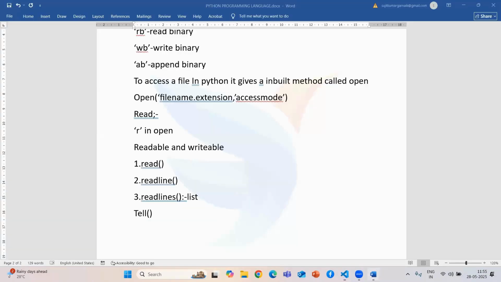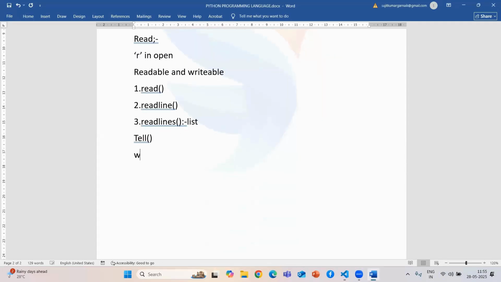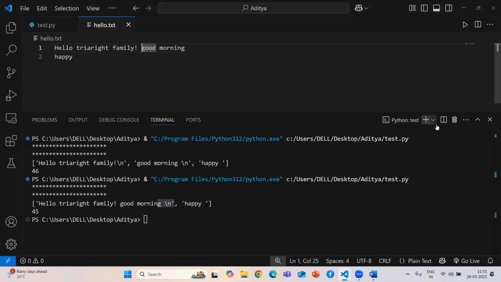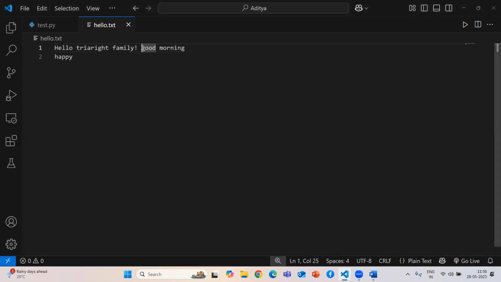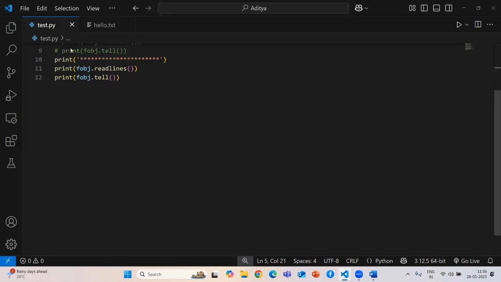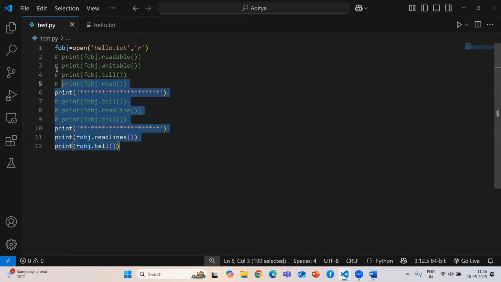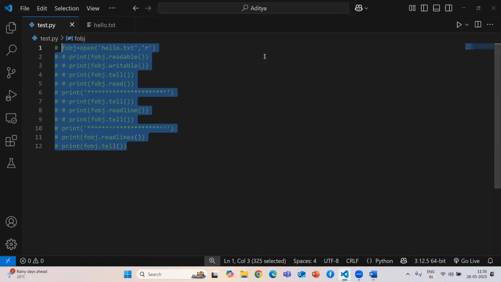Now the next concept is called write access mode. So how the write access mode works, we are going to see. If you want to open a file to read, you must be sure that your data is present, then only we can read. Without data we cannot read anything. So your data must be present, otherwise we cannot read.